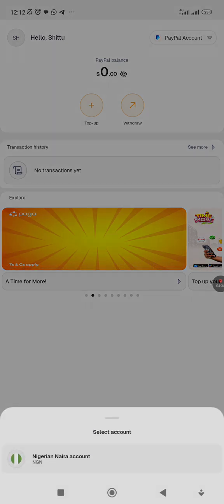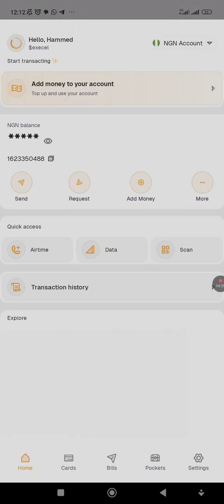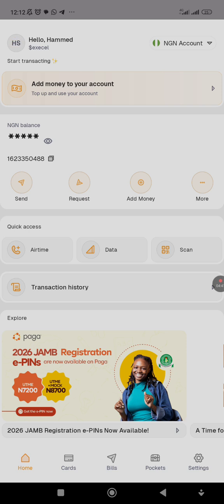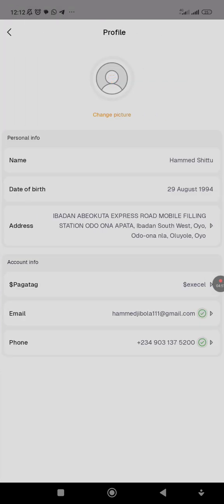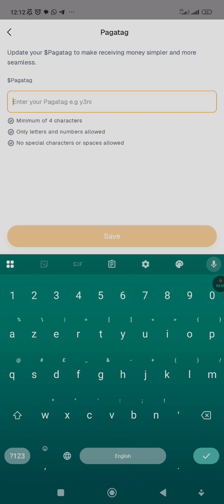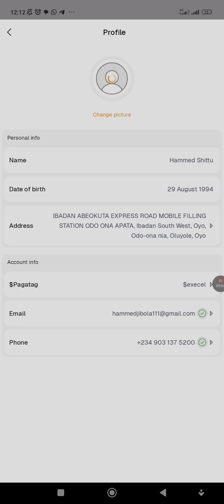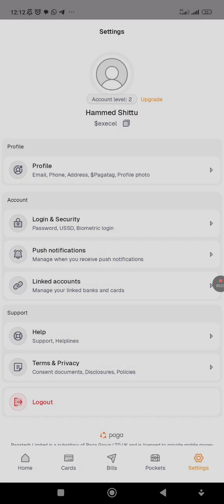So the next thing to do is that you just click here. If you wanted to receive funds from someone, you can just copy your tag and send it. This is how it looks. My name and everything is actually on it. Then you need to verify everything as well. Once you verify, you can create your own personal tag for it. Once you create your personal tag, that is how you can have your own account. Nigeria is allowing it to be used.